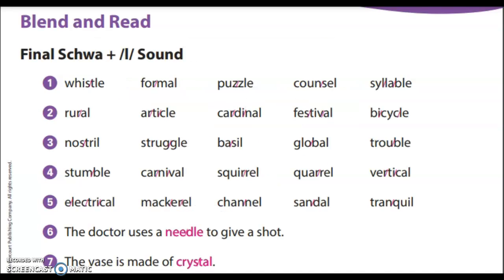So boys and girls, for some additional practice, in front of you I've projected the blend and read page with words using the schwa plus the L sound. So if we look at the first row, we have the words whistle, formal, puzzle, counsel, and syllable.